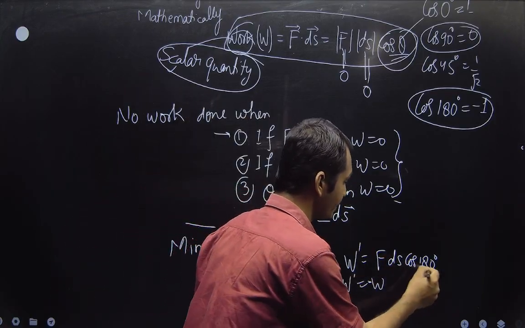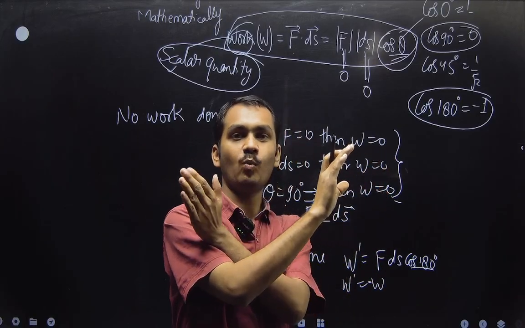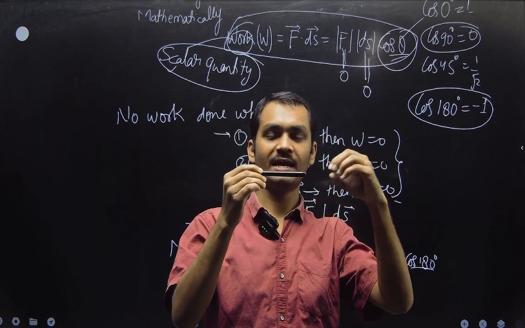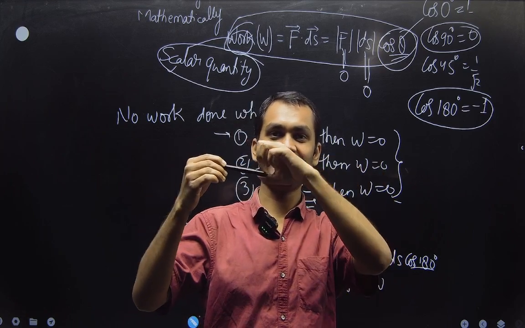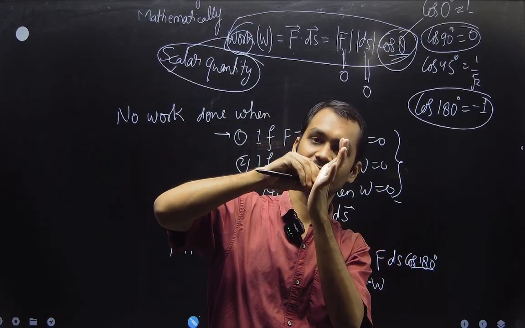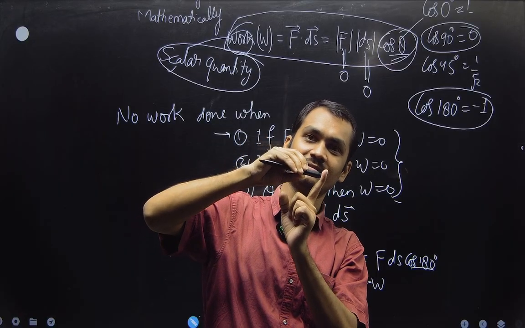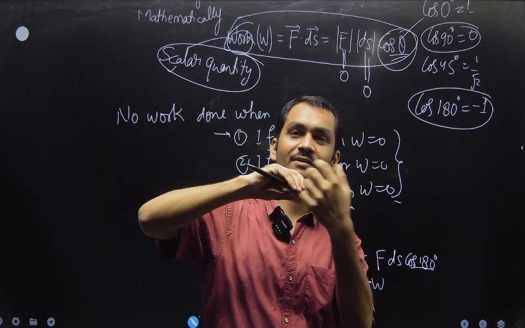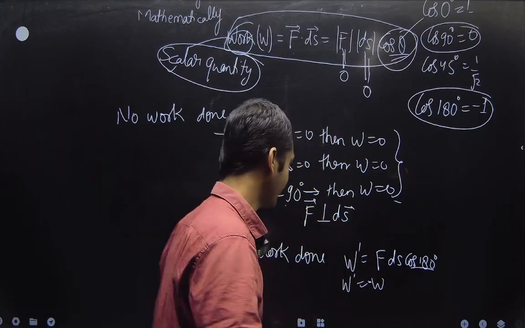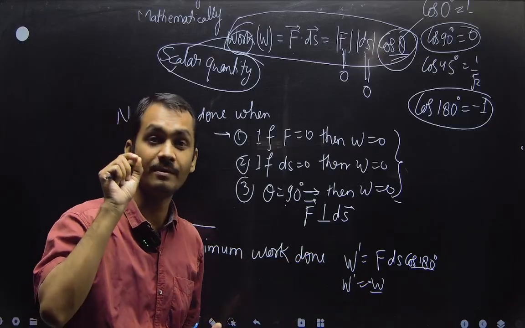When will it be 180 degrees? If you apply force in the X direction and it is displaced in the Y direction. We apply force here and it is displaced there, going to here. So the angle between the direction of the displacement and the direction of the force is 180 degrees, and in that case the work done will be negative, and that will be the minimum work done.